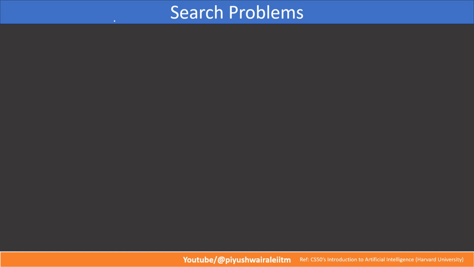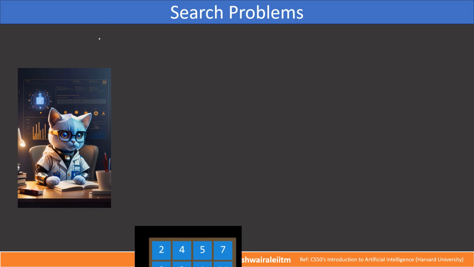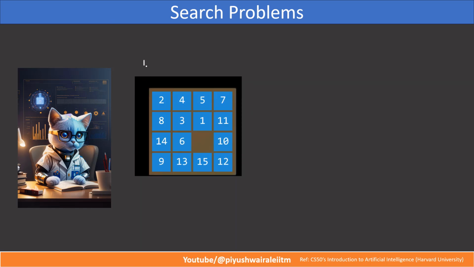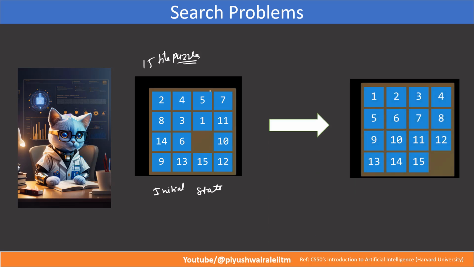Now let us discuss one more puzzle game. So this is our 15 tile puzzle game, right? This is our initial state. Many of you have played this game, right? We need to convert this particular initial state to the final state. So what is the final state? 1, 2, 3, 4, 5, 6, till 15 in the particular sequence. So this is what we are trying to achieve. This is our initial state and this is our final state.